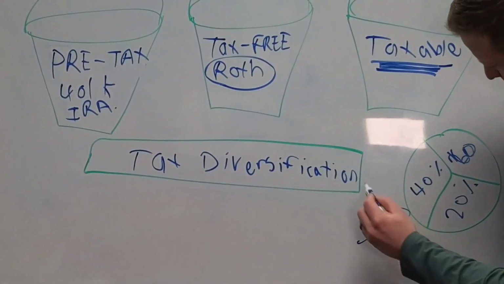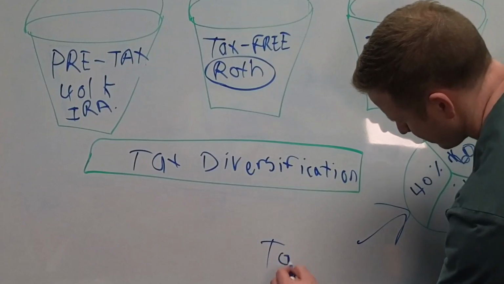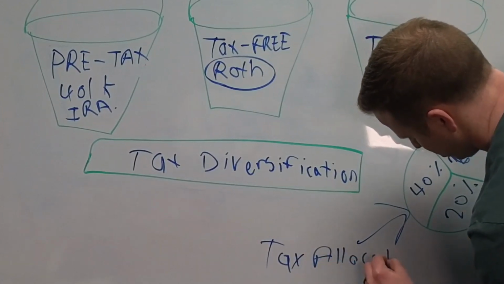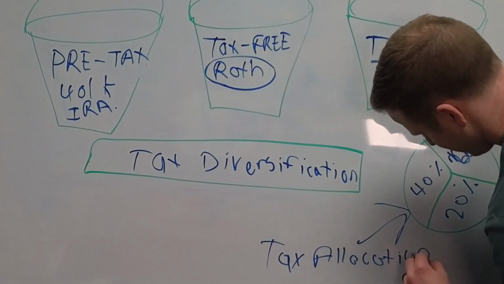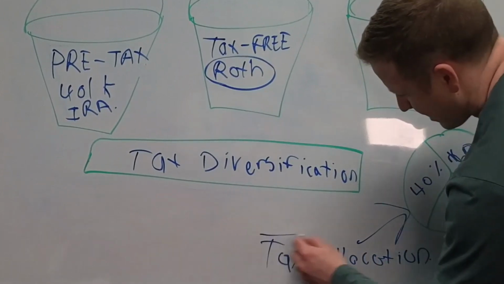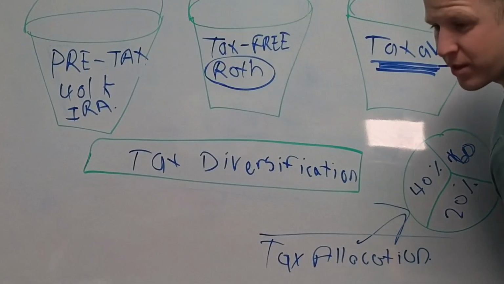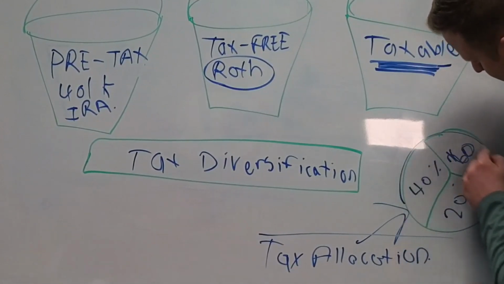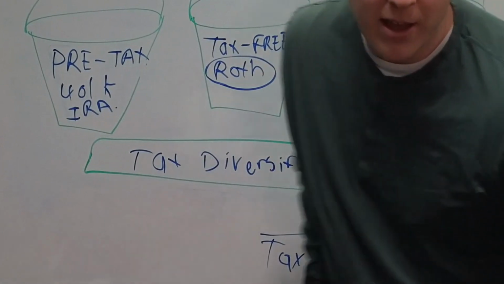This would be your tax allocation. Just like you have an asset allocation, meaning what are the different asset classes you're invested in, you have a tax allocation, which is the different buckets you have and what percentage is each bucket.